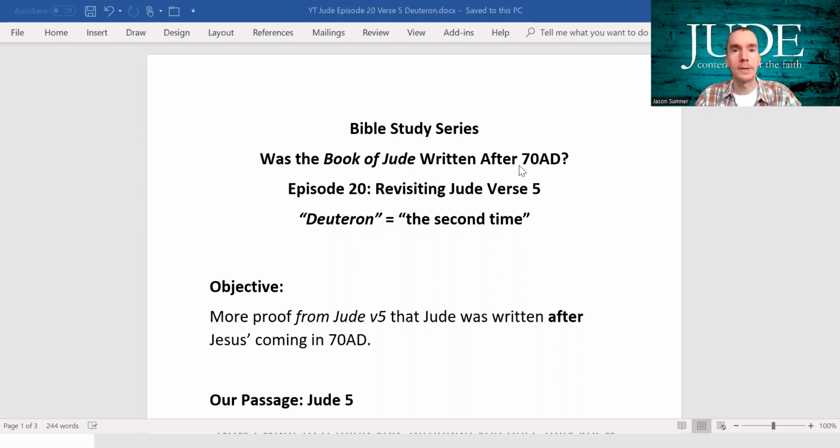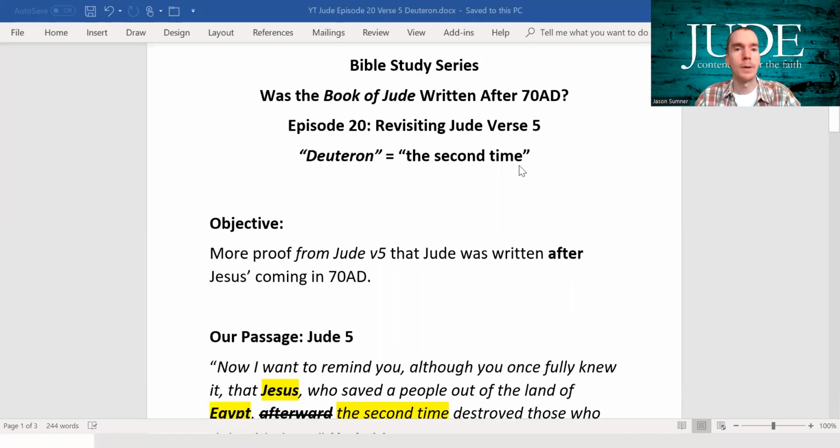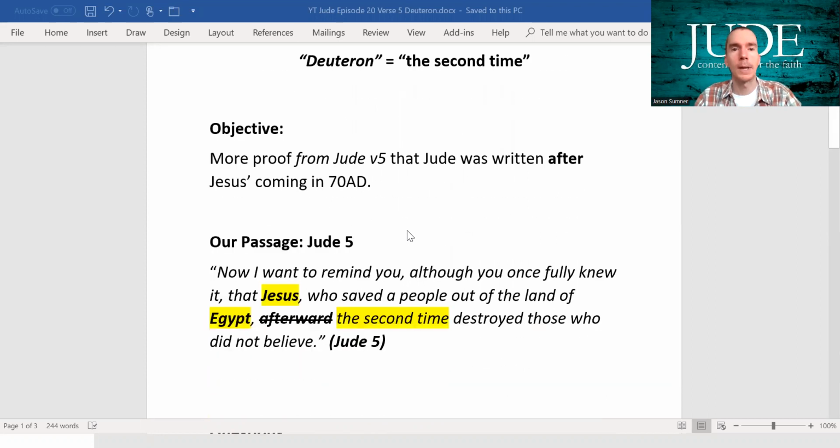And if you're not a preterist yet, you might be one in a few minutes. And if you're a preterist and you're not convinced yet that the book of Jude was written after 70 AD, I think you might find yourself in that camp as well today. So our objective, again, we're just going to look strictly at Jude verse 5 to see that Jude was written after Jesus' coming in 70 AD. So let's look at the verse itself.